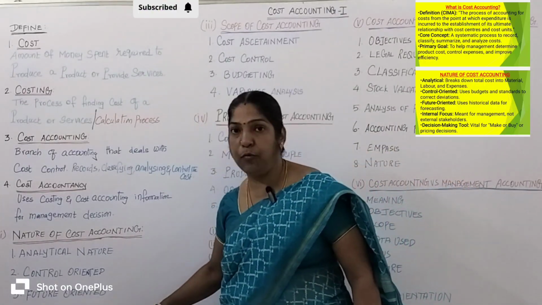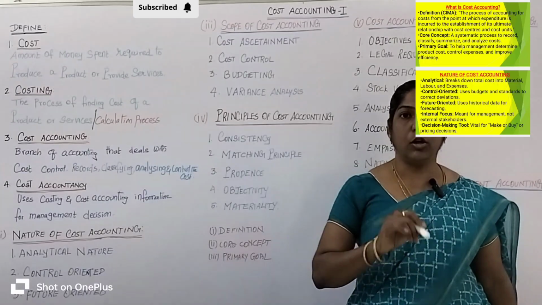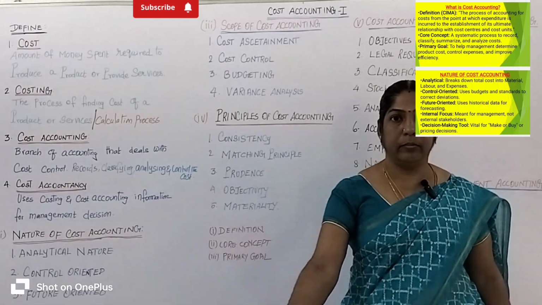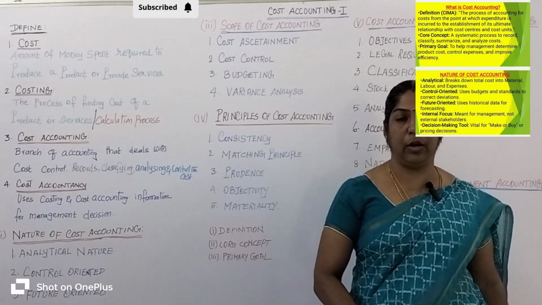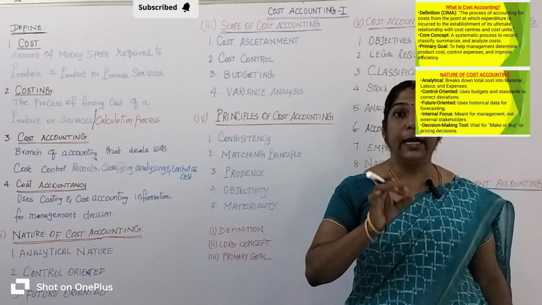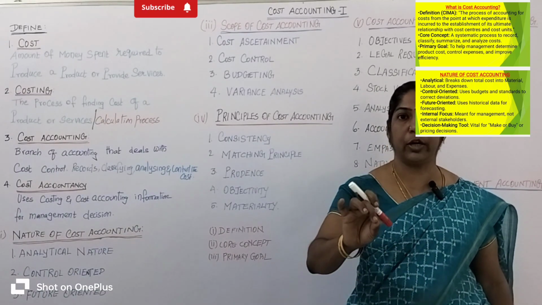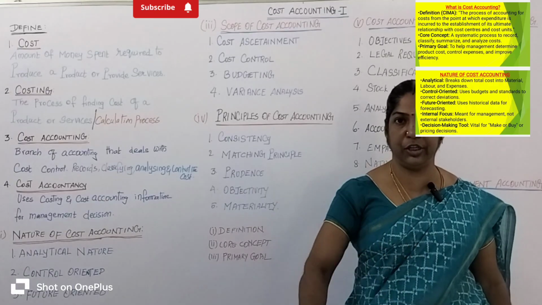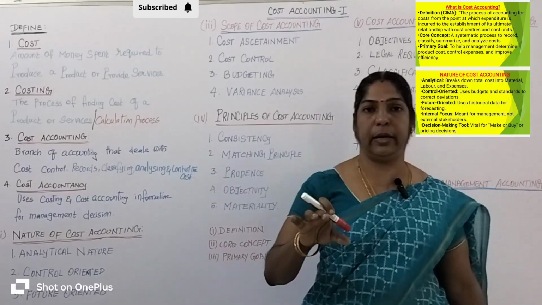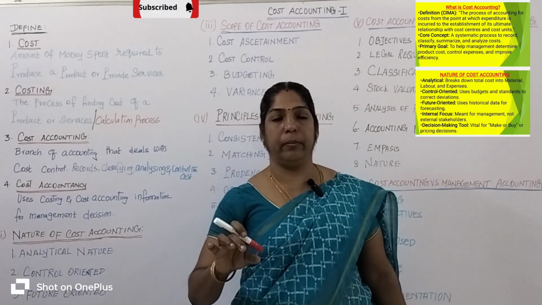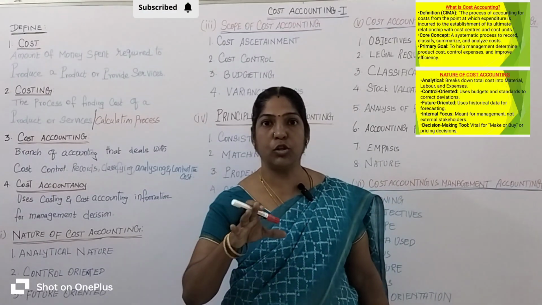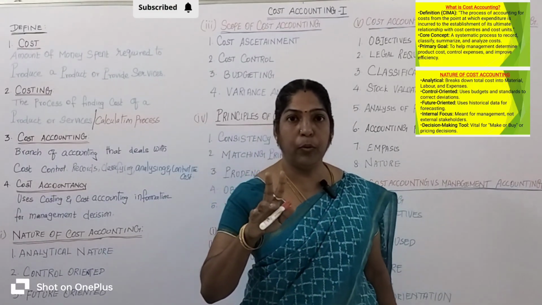Let's come to internal focus. What is meant by internal focus? Cost accounting prepares the cost reports only for the management inside the manufacturing unit, not for outsiders. The factory managers prepare the cost report for improving production efficiency. Say for example, a shoe factory manager studies the cost report and finds two important things.